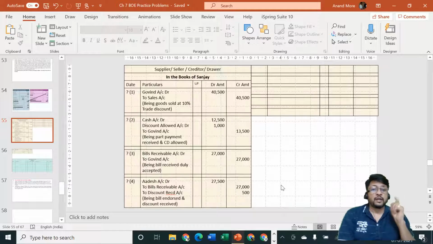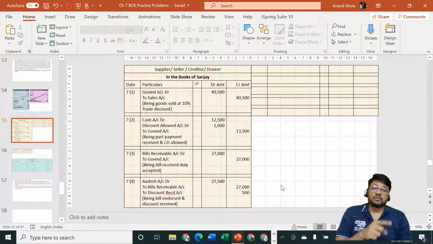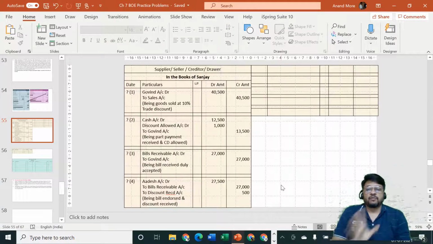That means there is no link between Adesh's discount and Govind's behavior. Since there is no link, this discount, when Adesh cancels it at the time of dishonor, will not be demanded from Govind. If there is a link, then it will be demanded. If there is no link, then it cannot be demanded.